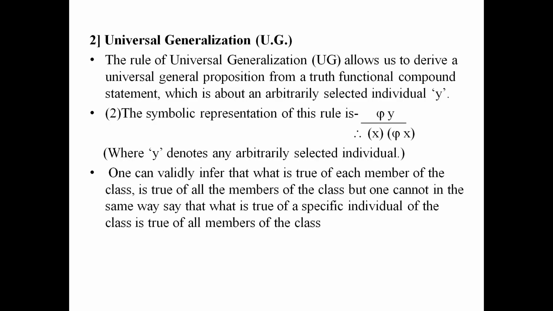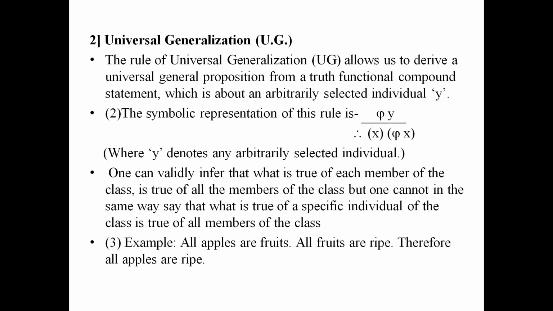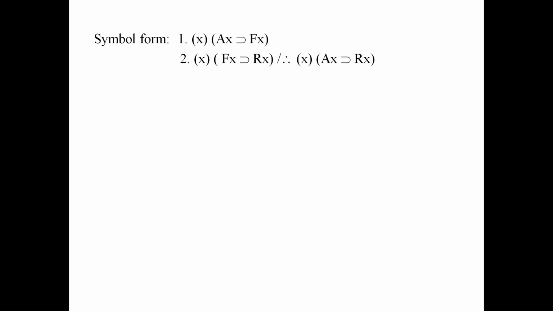So only when we have y, then we can use the rule of UG. Arbitrarily selected individual we have, then only we can use the rule of UG, otherwise we cannot use it if it is a specific individual a through w. Example: all apples are fruits, all fruits are ripe, therefore all apples are ripe. Let us symbolize this argument. Universal quantifier Ax horseshoe Fx. Second premise, universal quantifier Fx horseshoe Rx. Therefore, universal quantifier Ax horseshoe Rx.